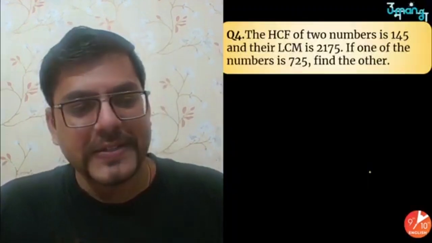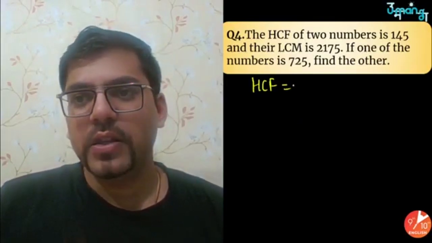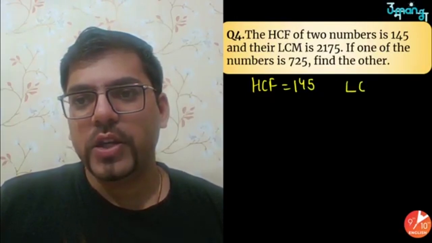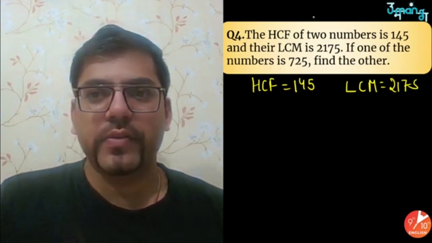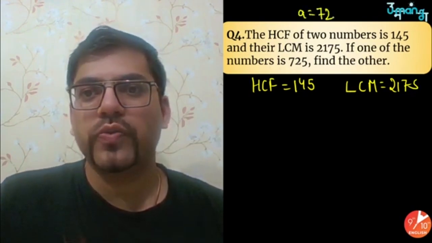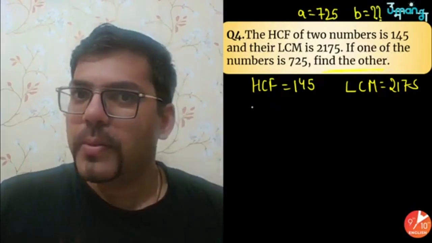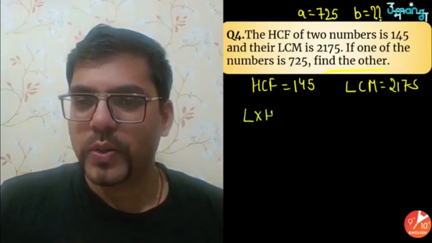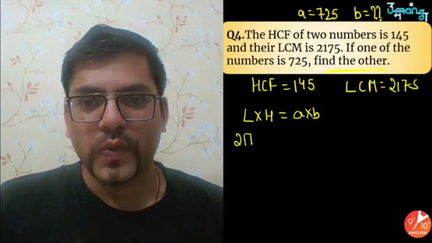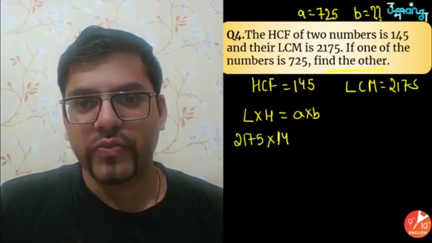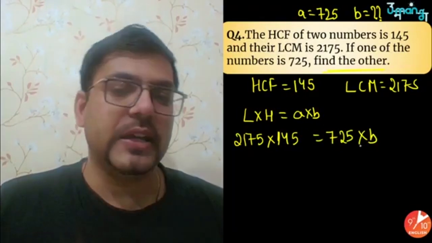Okay, here's the next question. HCF of two numbers is 145. LCM is given as 2175. If one of the numbers is 725, let's call it A, we do not know the other number, so we have to find the other number. I hope you remember the rule we used just now: LCM into HCF is equals to A into B. So LCM is 2175 into 145, equals to one number 725, and another number is being asked.